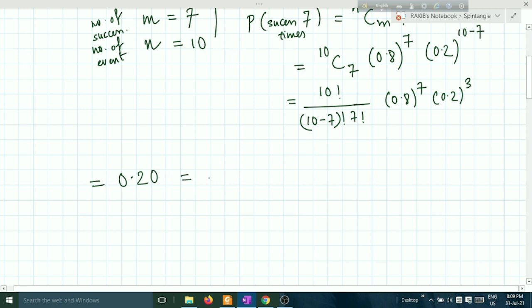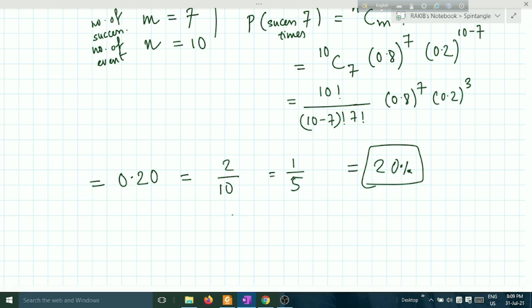0.20. You can write it as 2 by 10. Okay, 2 by 10 means 1 by 5, or the success rate is 20%. You can see the success rate. It was called that in the past days. It was not possible to connect 7 times out of 10 times. You can hardly get 3 or 4 times.